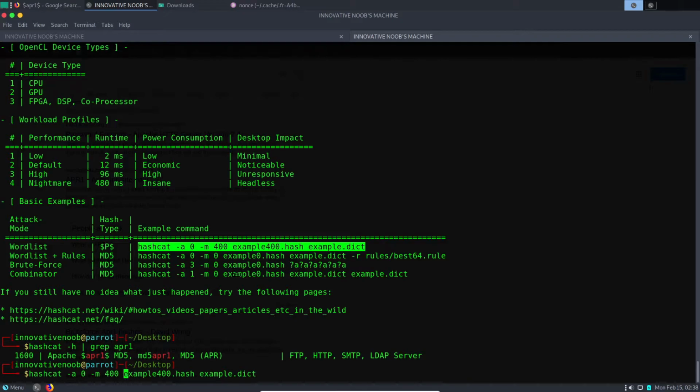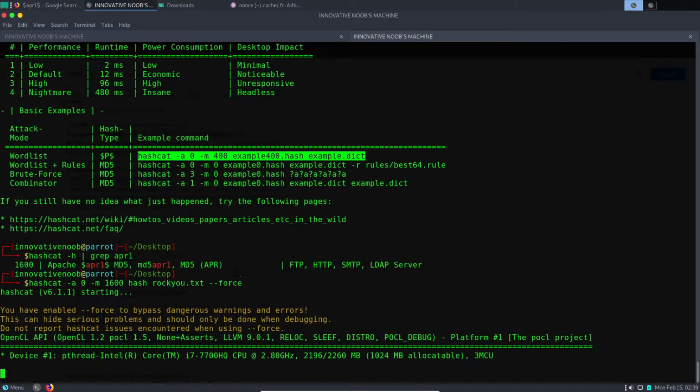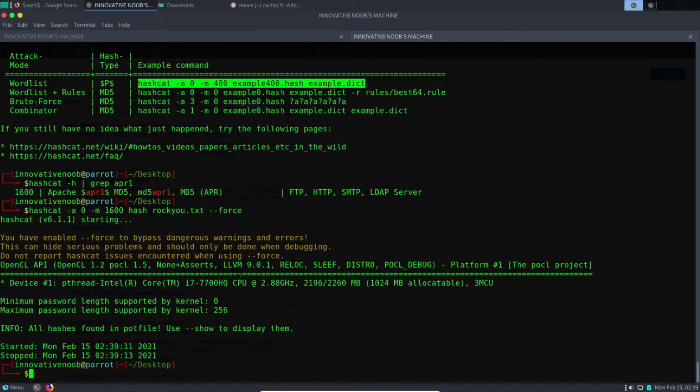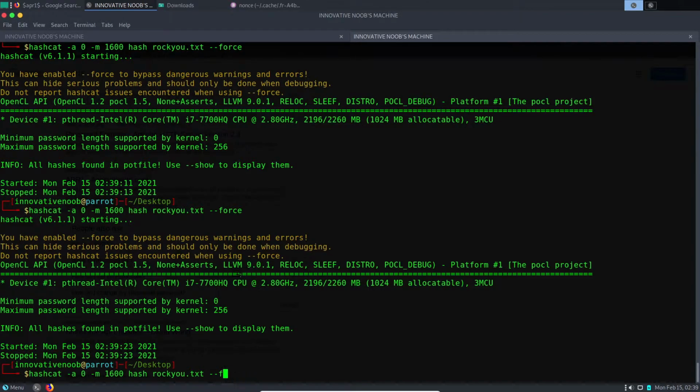Okay, so we will change this 400 to 1600, and we will be using our hash file that we just created, and for the dictionary we will be using rockyou, and we'll use force and start. Something went wrong. Let's not use force then.